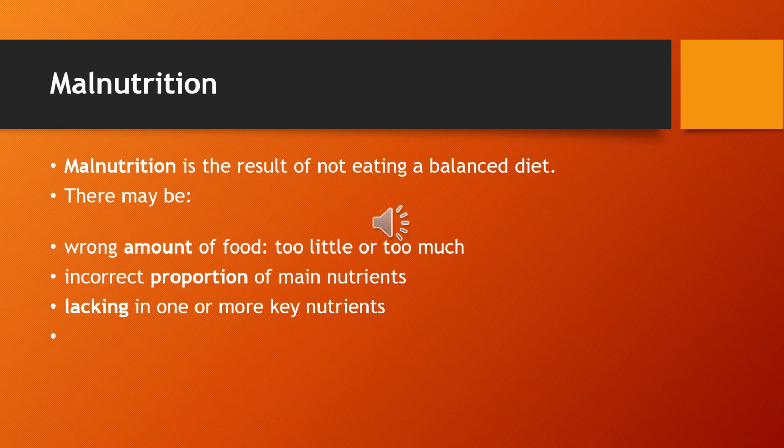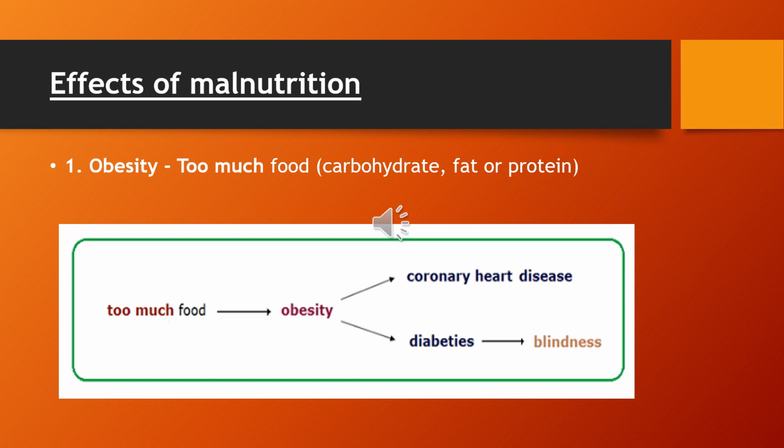Malnutrition is a result of not eating a balanced diet. When you don't eat the balanced diet, the things that are needed in the right amount, then you will have malnutrition. There may be a wrong amount of food, too little or too much. You are either eating too much or you are eating too little. Incorrect proportion of main nutrients, and lacking in one or more key nutrients. You are not eating all the nutrients properly. You are either eating one less or one more nutrient. Effects of malnutrition. What happens to a person when he has malnutrition?